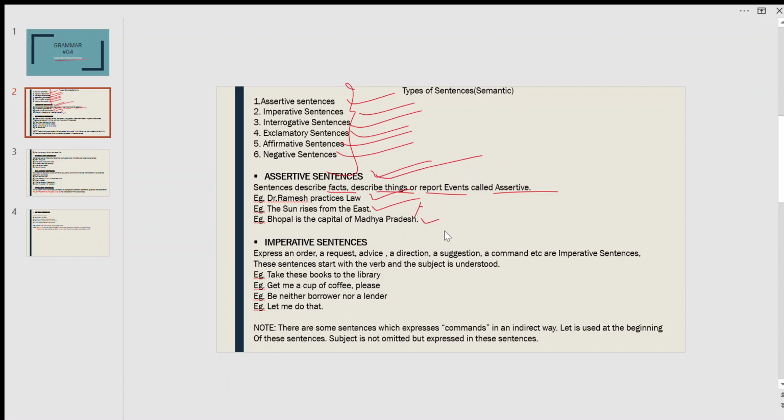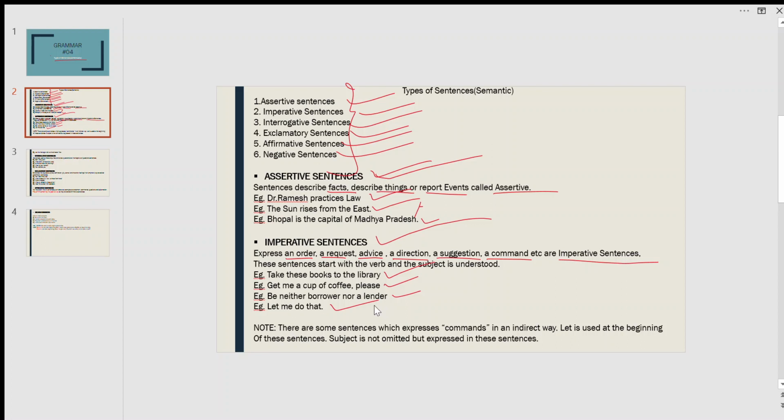Next one is imperative sentences. Those sentences which express an order, a request, advice, a direction, a suggestion, or a command are called imperative sentences. For example, take these books to the library. It is a command, or a request, whatever you want to say. Get me a cup of coffee. Please, it is also a humble request. Be neither a borrower nor a lender. It is a suggestion. Let me do that, it is also a suggestion.